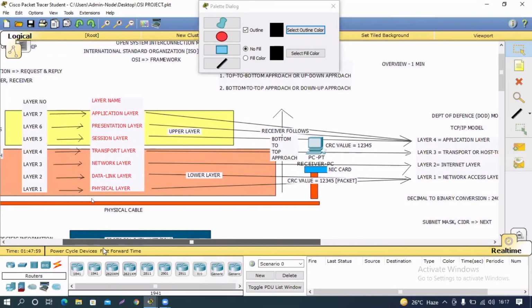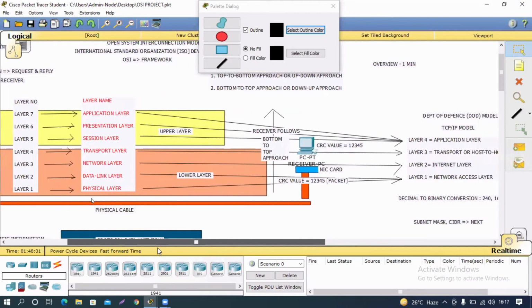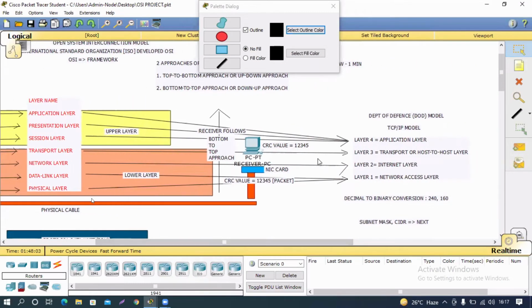If you want, you can just take a screenshot of this. Sir, what is the abbreviation of TCP or IP? TCP stands for Transmission Control Protocol, and IP stands for Internet Protocol.